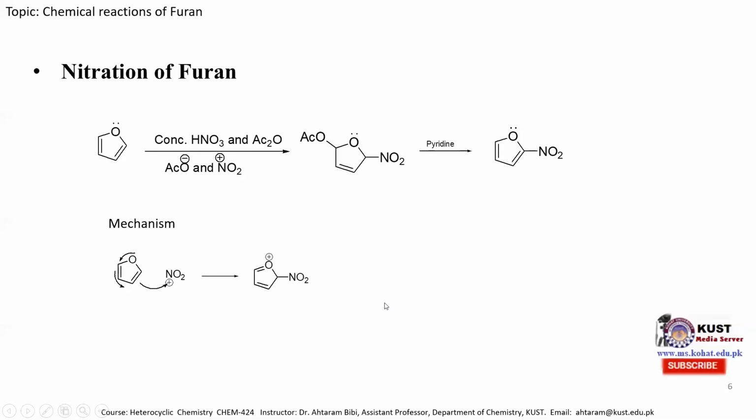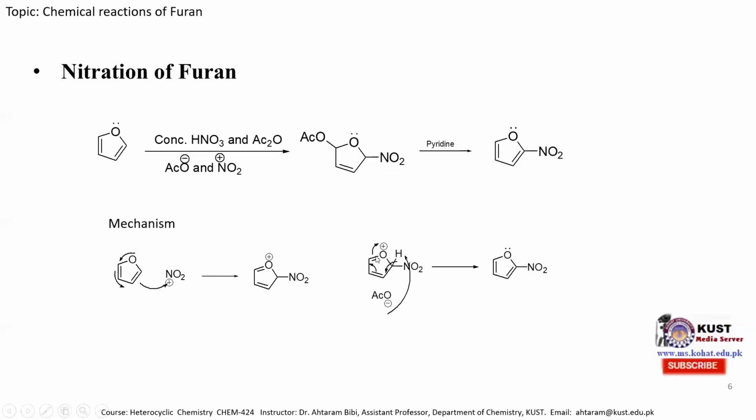There are two possibilities when this intermediate is formed. Either the acetate ion can take this proton, and this electron shifts over here, this pi electron shifts over here, and this pi electron attacks the oxygen atom to neutralize the positive charge of oxygen, producing the nitrofuran molecule. But in this case, the yield of the nitrofuran molecule is very small, because the acetate ion has greater affinity to attack this carbon atom,